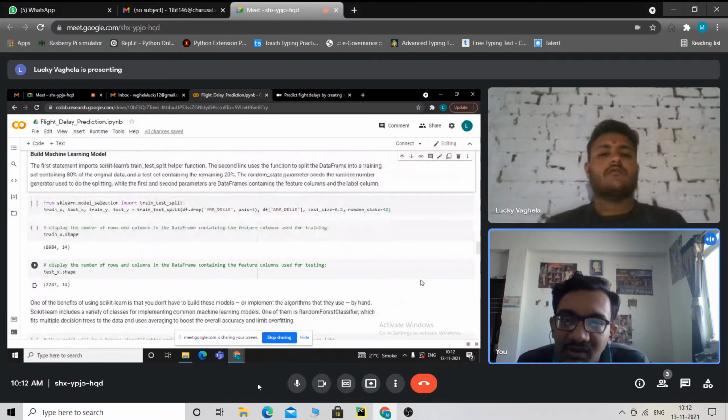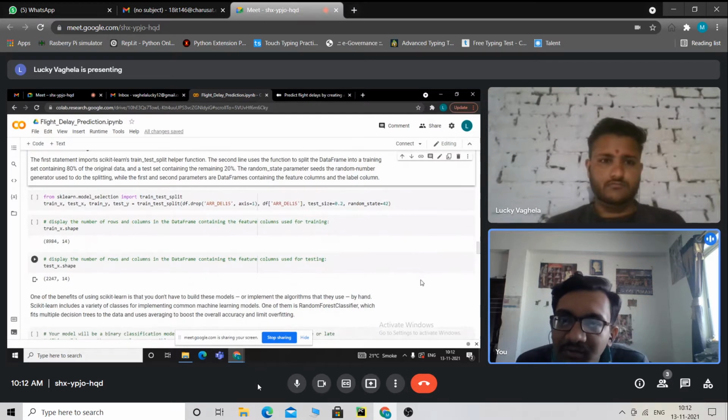The second line uses a function to split the data frame into a training set containing 80% of the original data and a test set containing the remaining 20%. So we split the data set in an 80 and 20 ratio, using 80% of the data for training and 20% for testing.